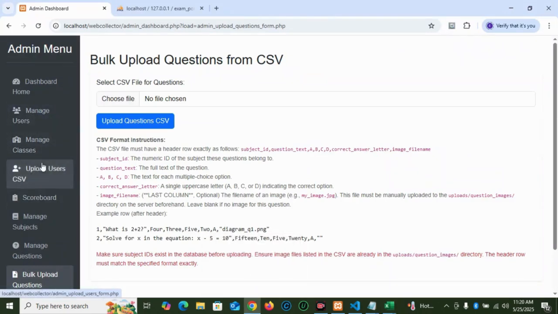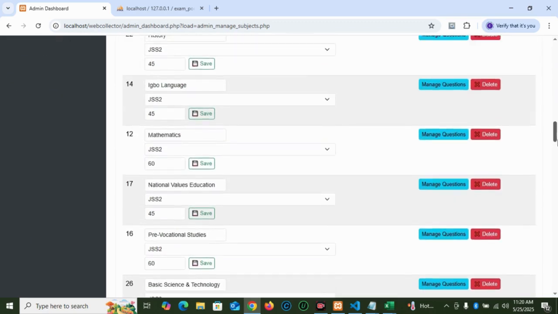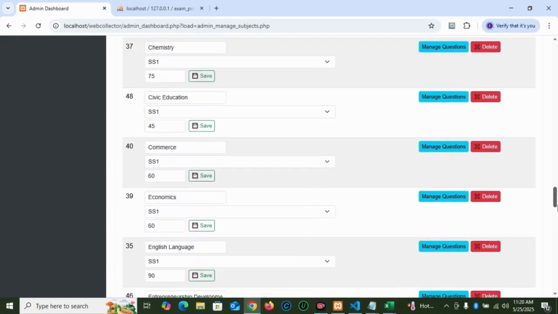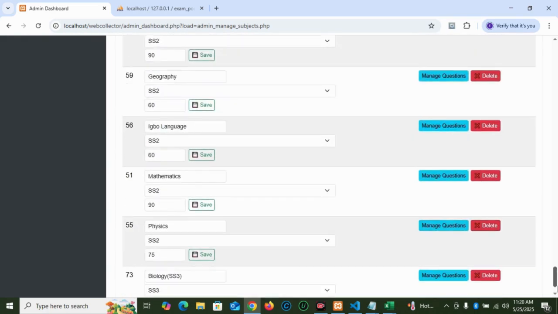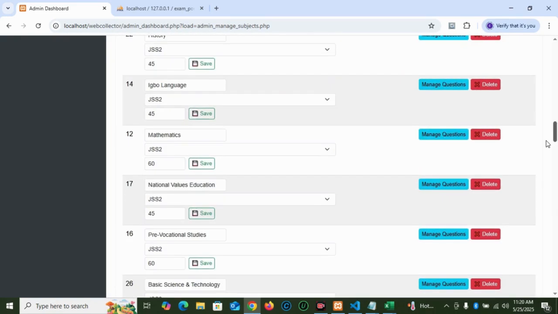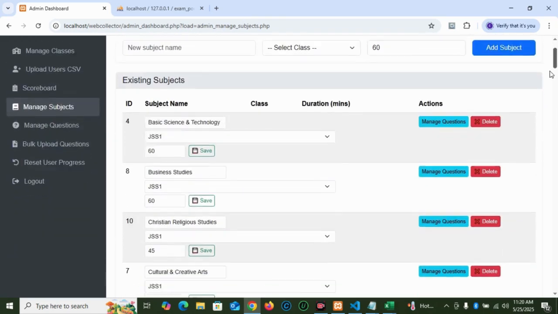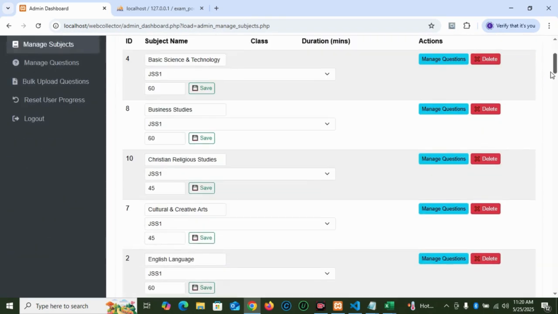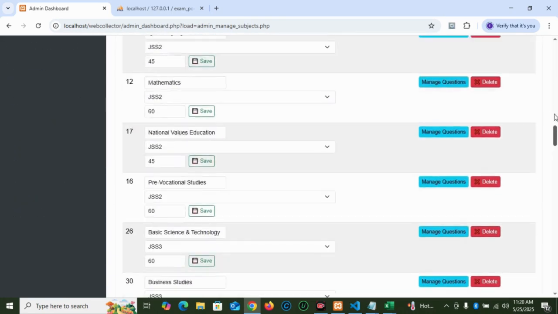So to know your subject ID, you go back to manage subject. You can see this ID is very important. So for geography, I think it is, I think I deleted it. No, I think it's geography or something like that. I've not even added geography itself. So let me use geography as an example.